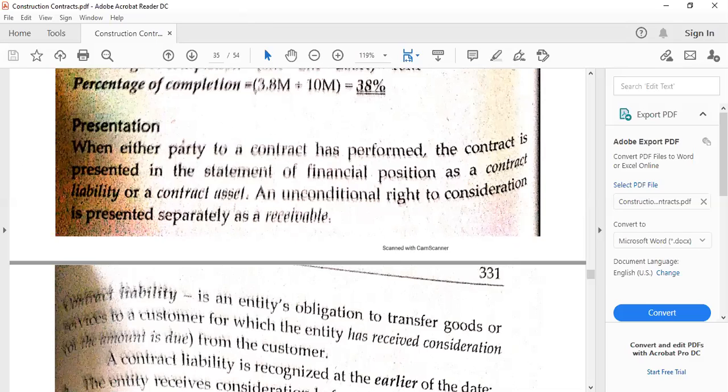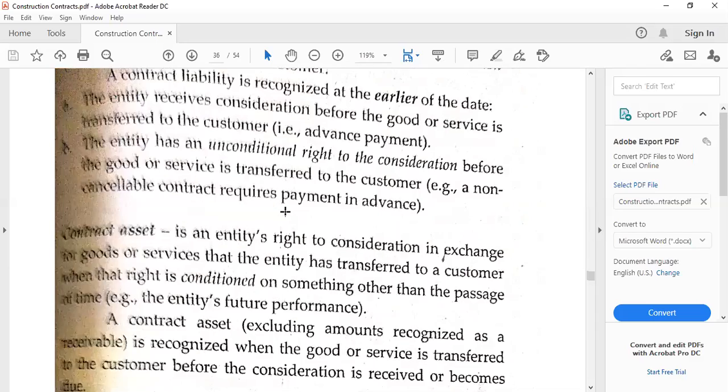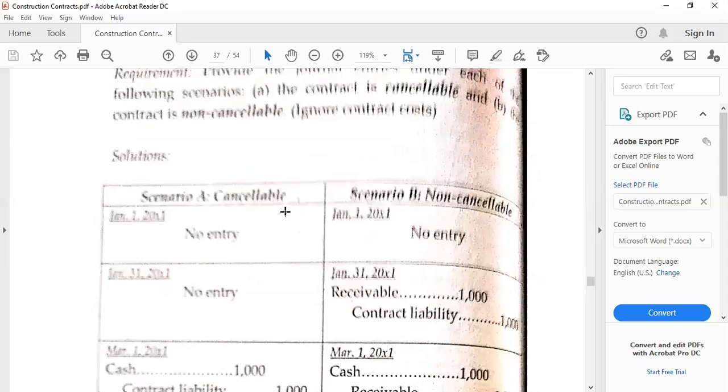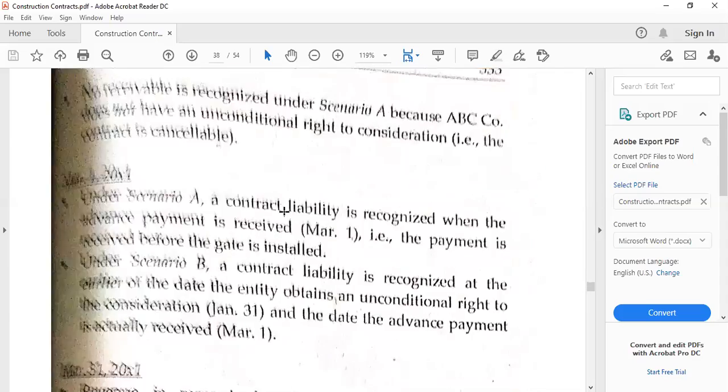On the other hand, it is possible that we are going to credit another account, which is a contract liability. In that case, if, for example, we receive the cash in advance, but then no services have been rendered yet, no goods are delivered, and we're not able to transfer or relinquish management control or substantially of it, or we're not able to transfer substantially the risks and rewards of ownership. So that's how it goes for us to be able to credit a contract liability account. So the question now is, what about the contract asset? Okay, we will see that later on in this particular example or case as we go along.